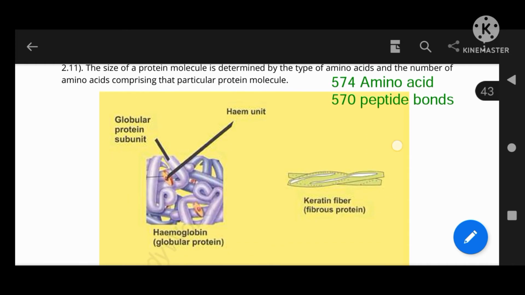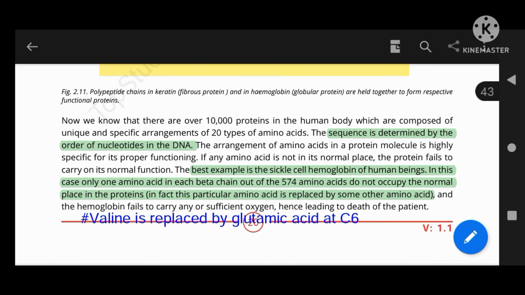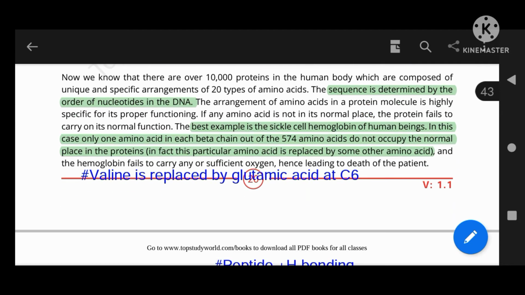So we have discussed the primary structure, and there is one example given. The specific sequence of amino acids is determined by the specific nucleotides present in the DNA, and if any one amino acid is missing or changed due to a change in the sequence of the DNA, there is one example. Sickle cell hemoglobin is an example in which, in each beta chain at carbon number 6, one amino acid is replaced by another amino acid.